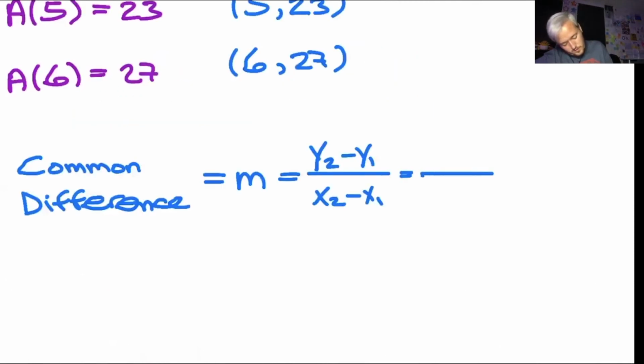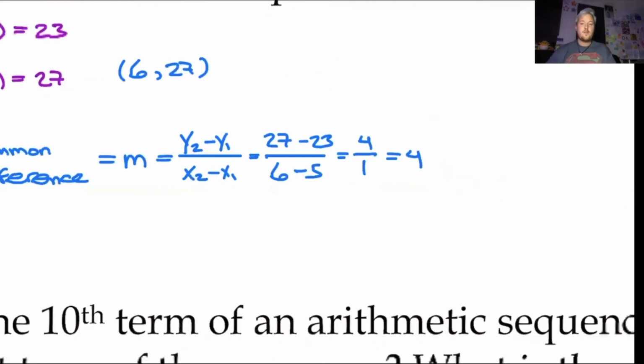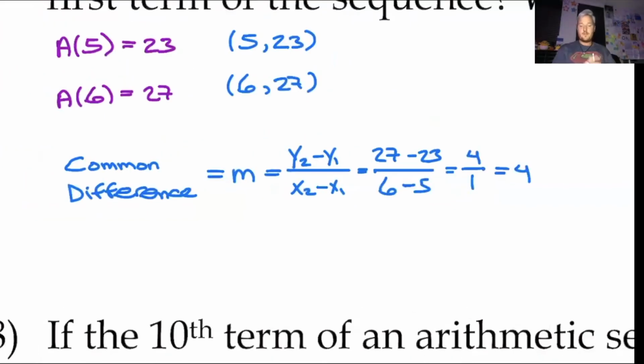So I'm going to do 27 minus 23, and then 6 minus 5. This is going to give me 4 over 1, which is equal to 4. So I know that my common difference here is going to be 4.